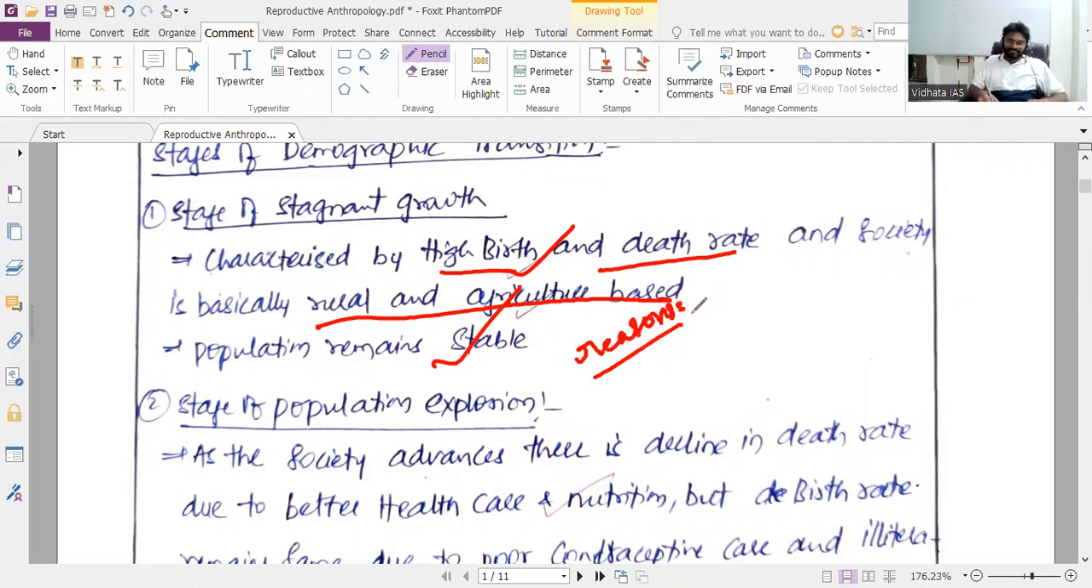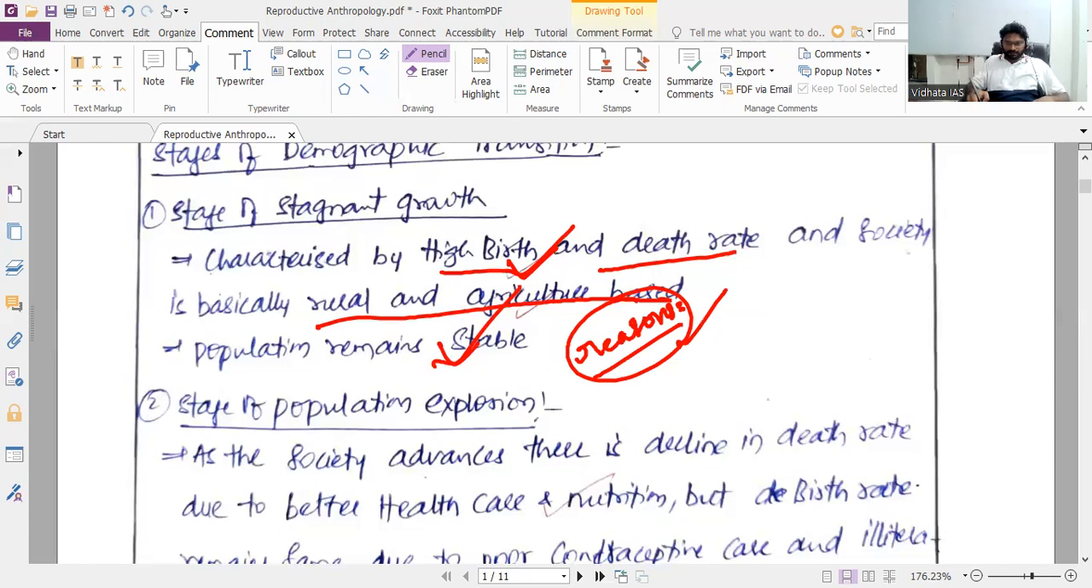The reasons are very important because anthropology is a holistic science. For this high birth and high death rate, what were the reasons? Lack of economic development, lack of medical facilities and high disease burden. So these are all the reasons. Poor sanitary conditions, lack of purchasing power. These are all the reasons high death rate is reported.